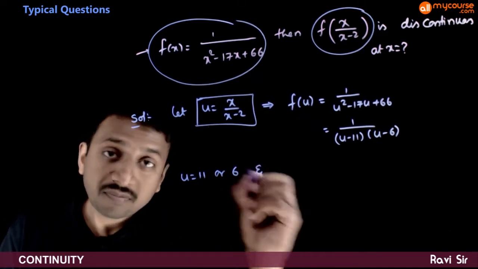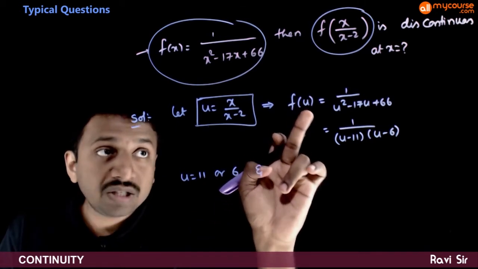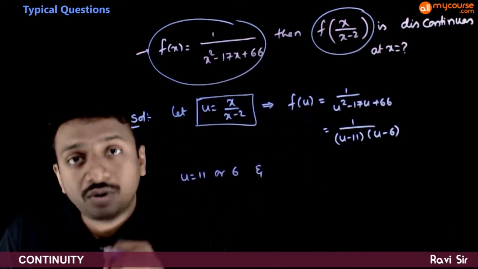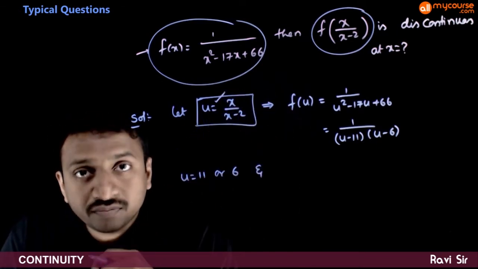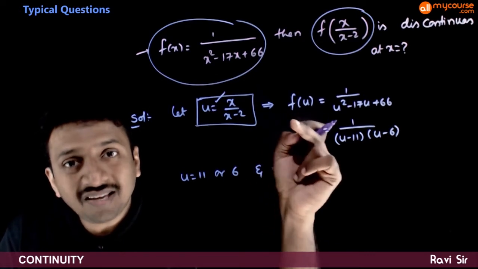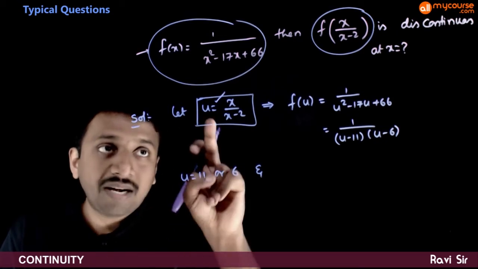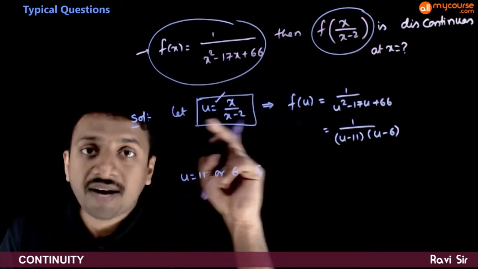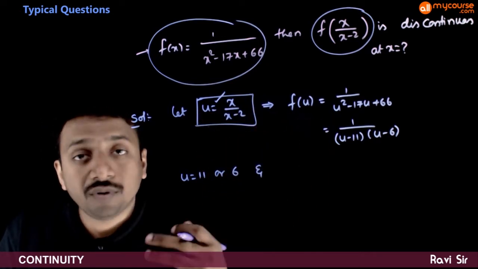And also, you have to be very clear here. f of u is not defined at x is equal to 2 because u is not defined at x is equal to 2. So only after f of u is defined, you can think about the continuity or discontinuity. But u of x is not defined at x is equal to 2. So if u is not defined, obviously f of u is also not defined.